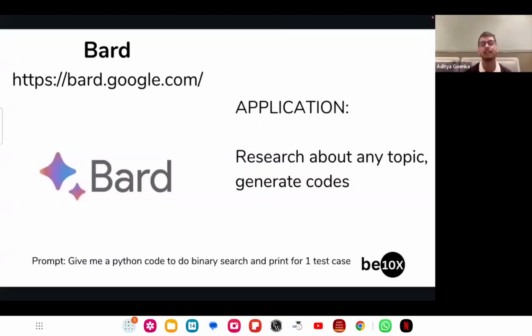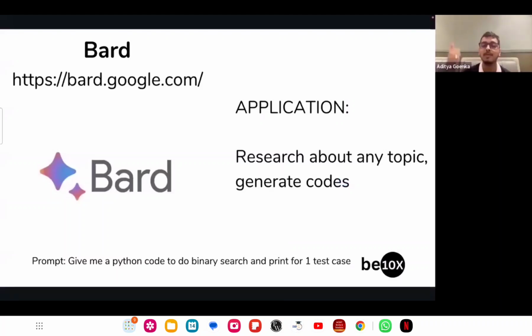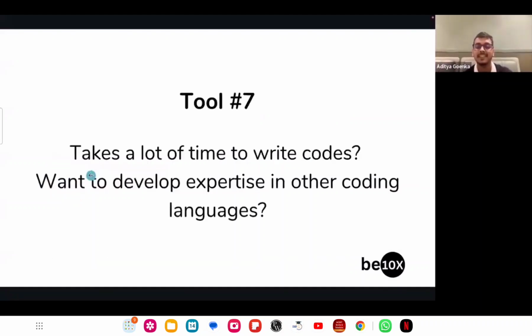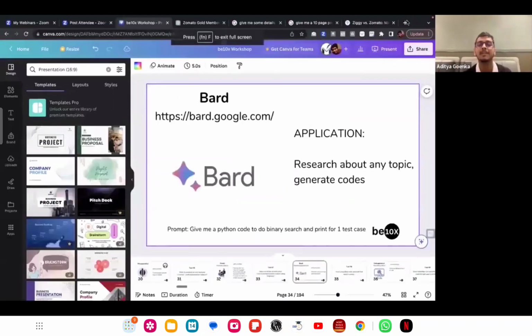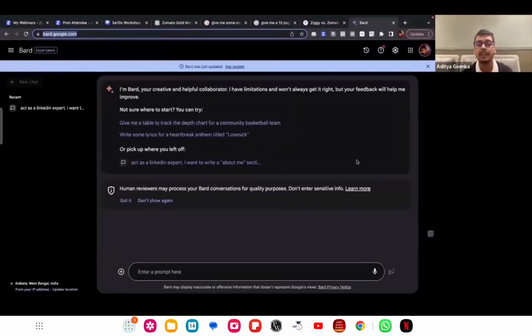Bard is basically a different LLM. You can use it for different sorts of things as well. That is why I wanted to show you, and that is why we'll be using Bard for this particular demo. Sounds good? Okay, perfect. So what we'll be doing is simply going to bard.google.com. I'll be copying this particular link and sharing it with you all on the chat box. Okay, I've shared it on the chat box.